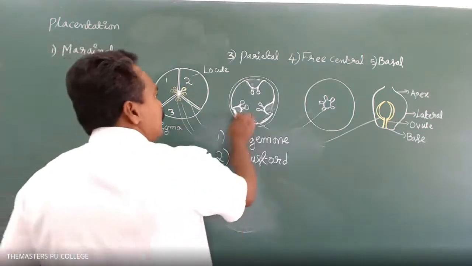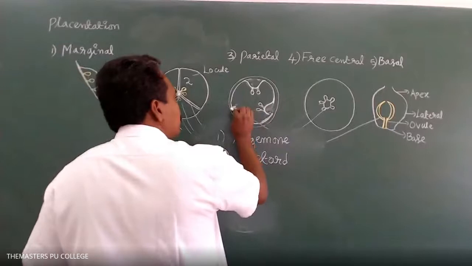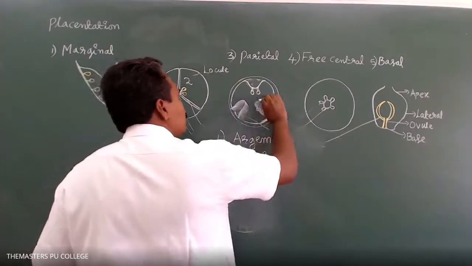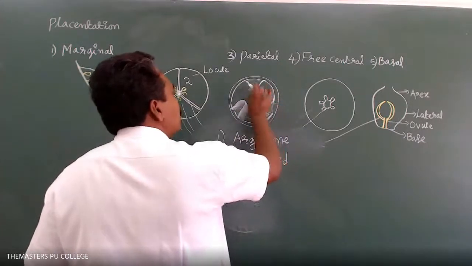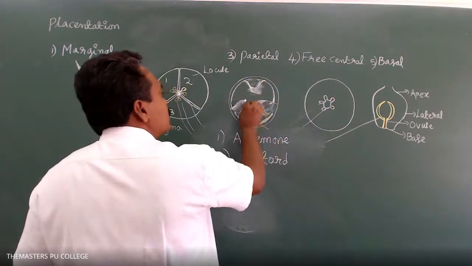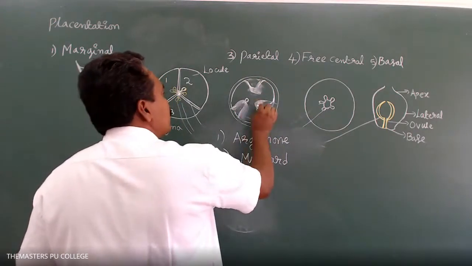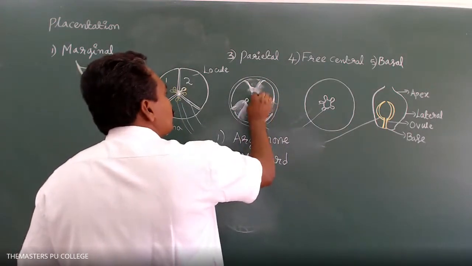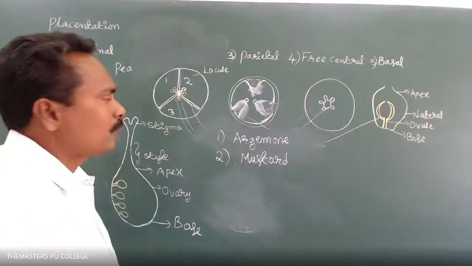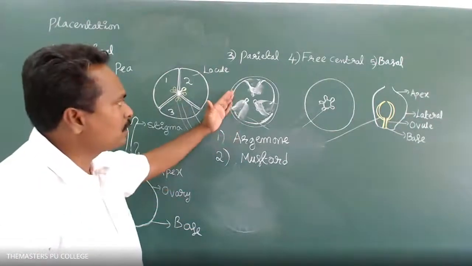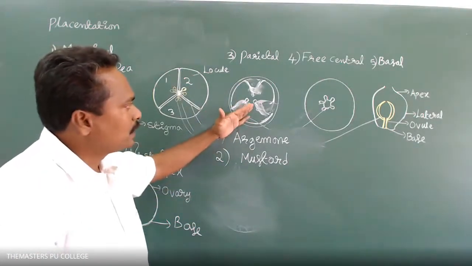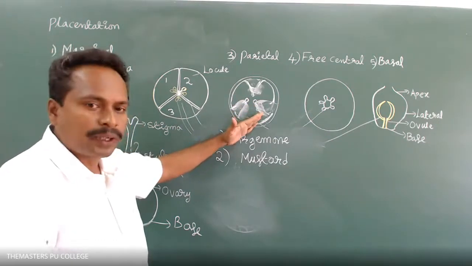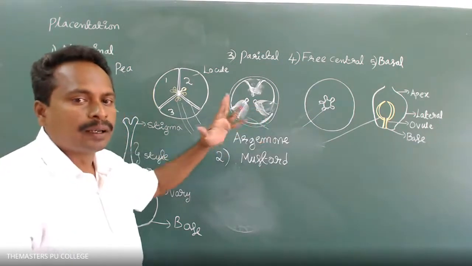Here the ovary forms a false septum, not a true septum, and there the ovules are present. In parietal placentation, the ovules are present on the inner wall or peripheral region of the ovary.